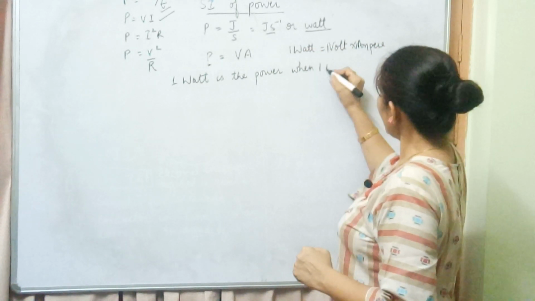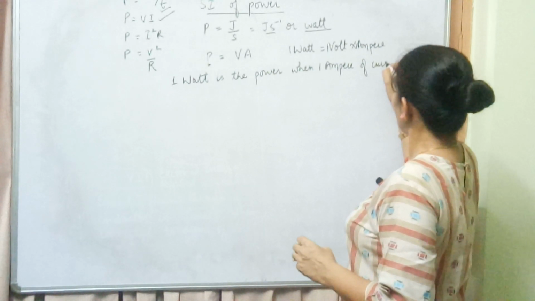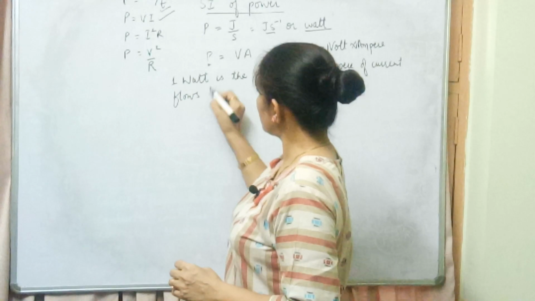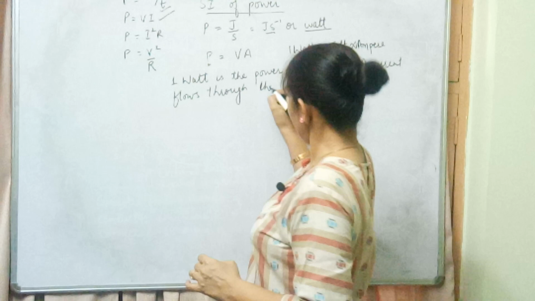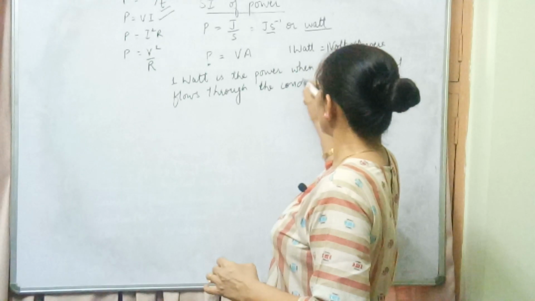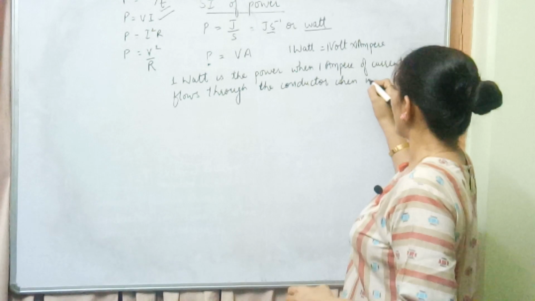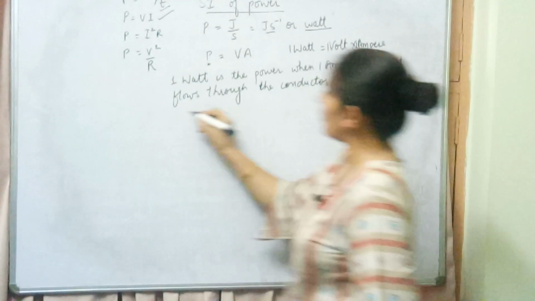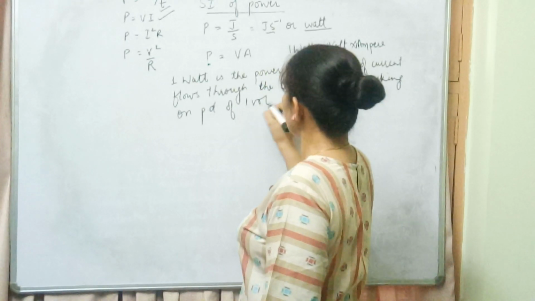1 watt is the power when 1 ampere of current flows through the conductor, when this conductor is working on a potential difference of 1 volt.